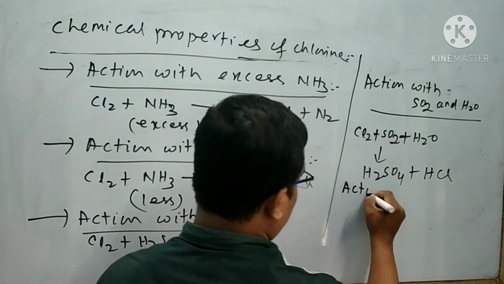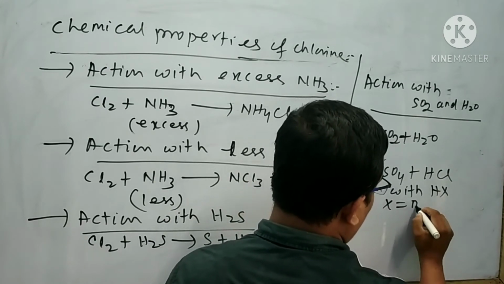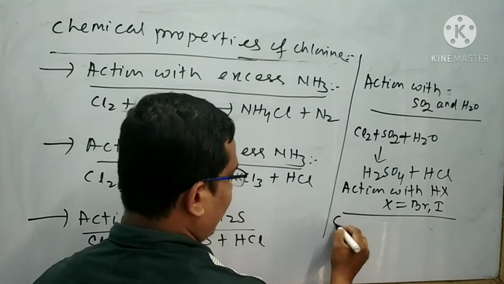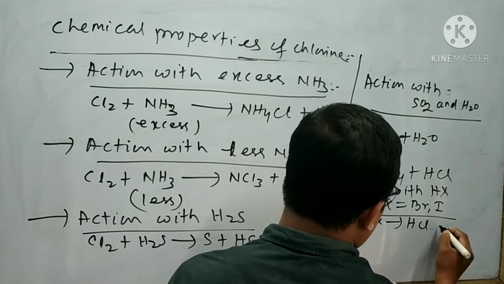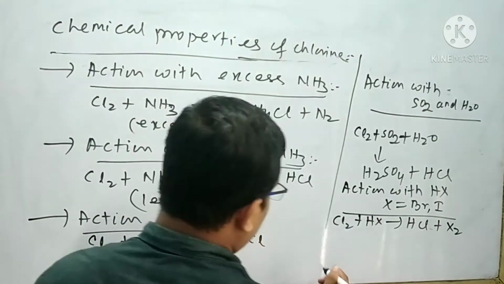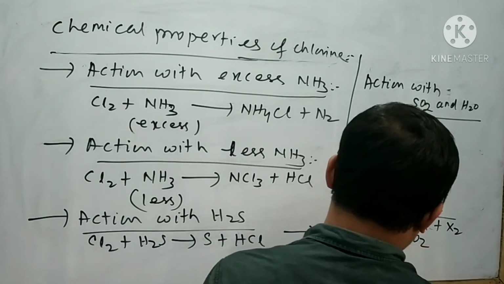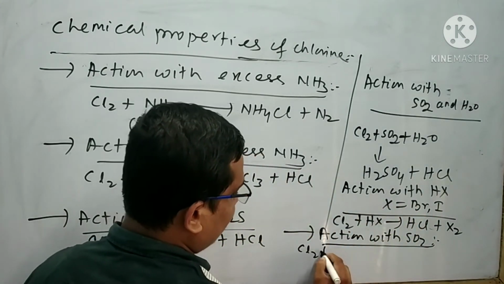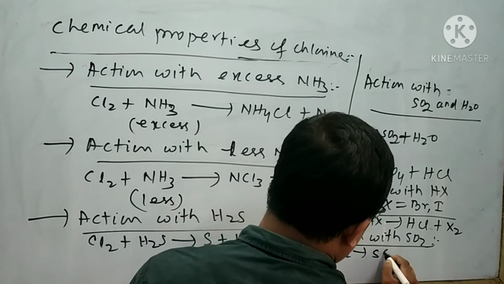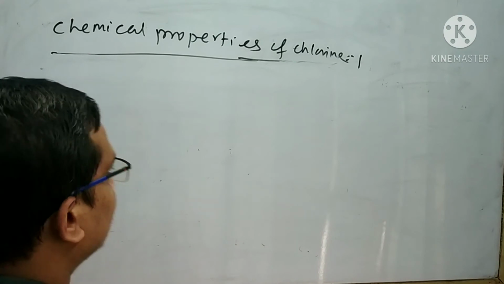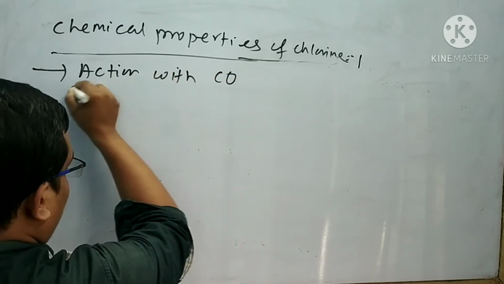Next is action with the HX. Here X means bromine, iodine. When chlorine is subjected to reaction with the HX, then HCl and H2 is formed. Next is action with the SO2. When chlorine is subjected to reaction with the SO2, then sulfuryl chloride is formed, that is SO2Cl2.